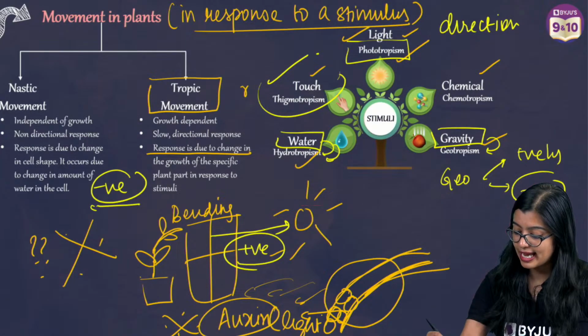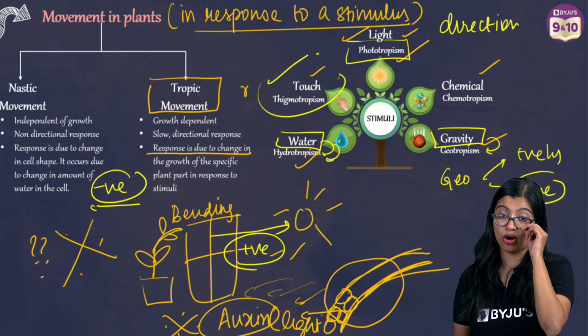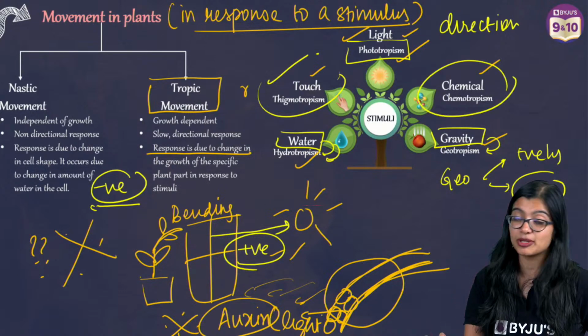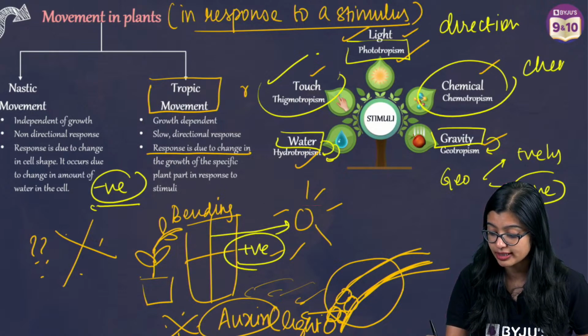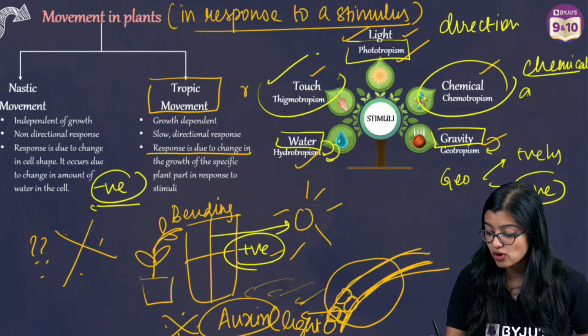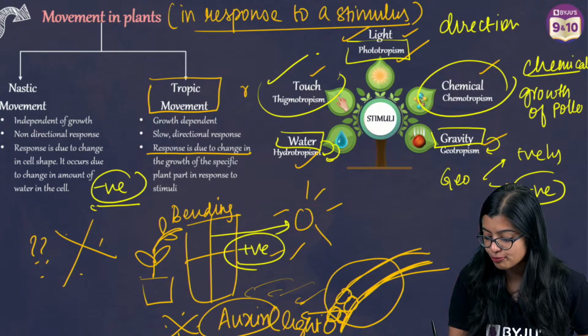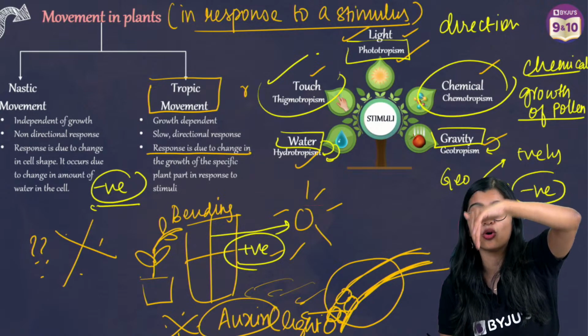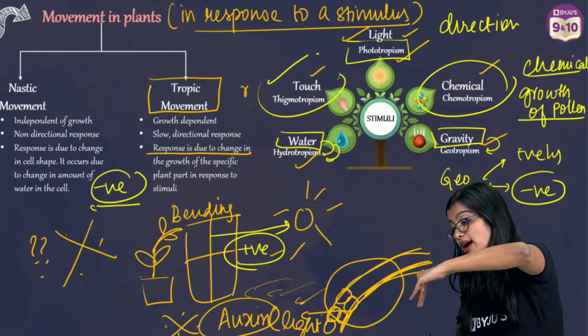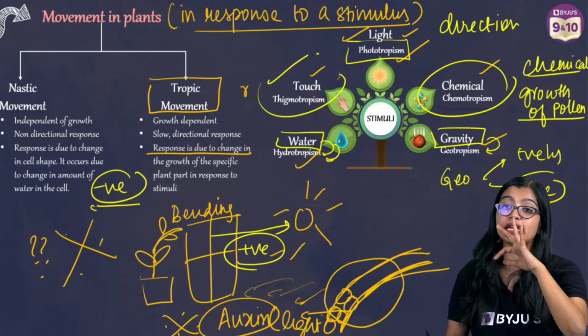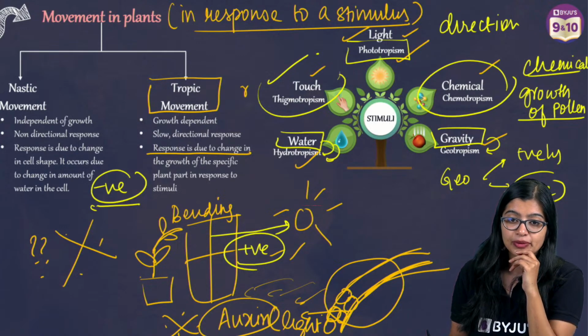Now moving on to the next one, which is chemotropism. Chemotropism is in response to certain chemicals, like in the case of growth of the pollen tube. The pollen tube grows down the style, reaching the ovary, which is an example of it.